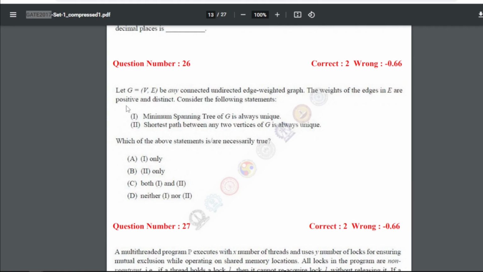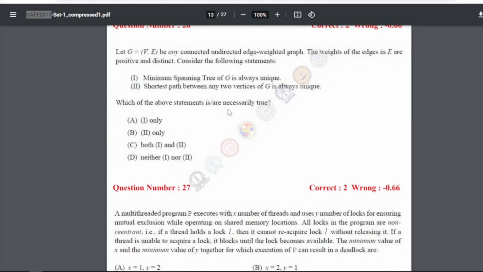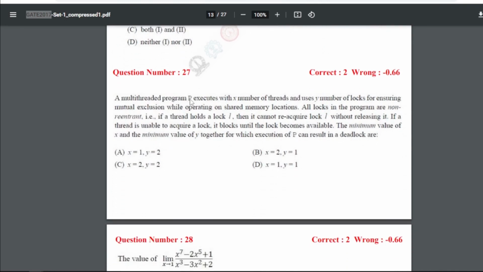Okay, 26 is let G equal to (V, E) be any connected and directed edge weighted graph. The weights of the edges in E are positive and distinct. So consider the following statements. So these are the two statements. Which of the above statements is or are necessarily true? So which one needs to be necessarily true? That is here only one, that is MST of G is always unique. Yeah, that is always true. And shortest path between any two vertices of G is always unique. No, it cannot be unique, but the first one is always unique.